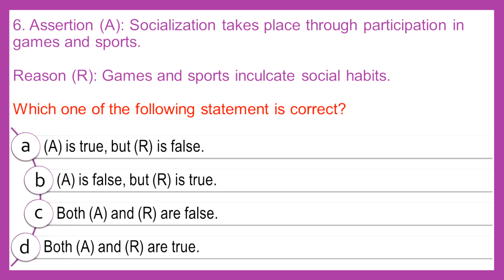Question number 6 again, assertion and reason. Assertion: socialization takes place through participation in games and sports. Reason: games and sports inculcate social habits. Which one of the following statements is correct? A is true, R is false. A is false, R is true. A and R are false. Both A and R are true.